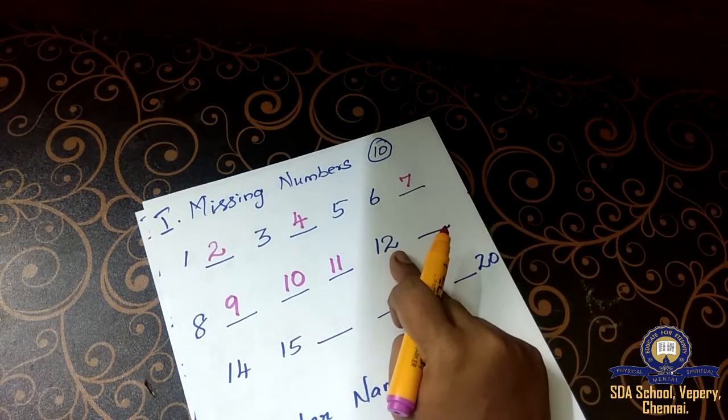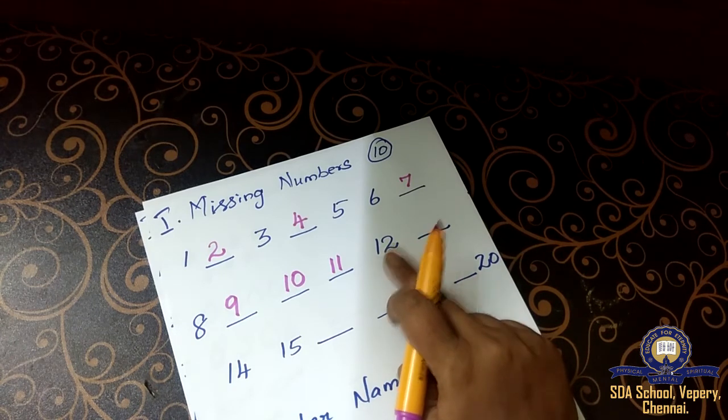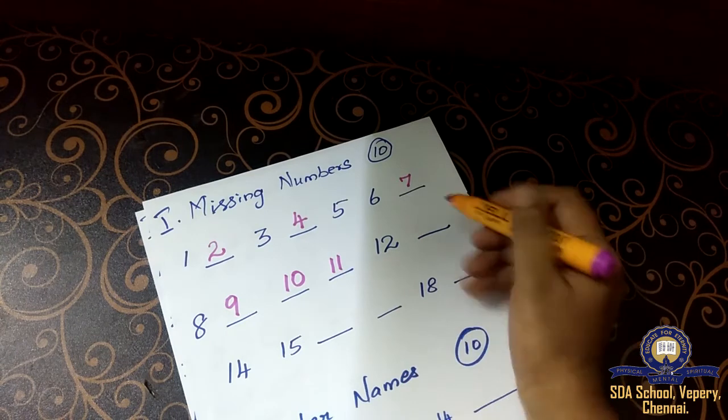After 11, what is that? 12 is already given here. So you should not write 12. After 12, what you have to write? 13.